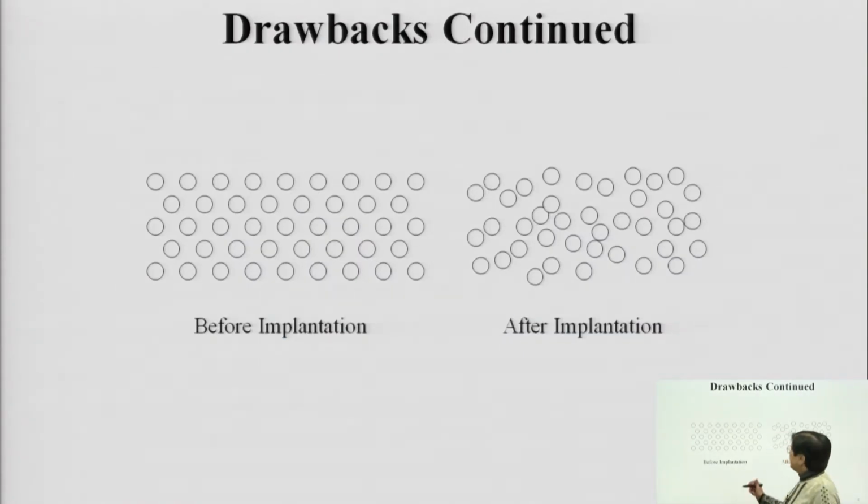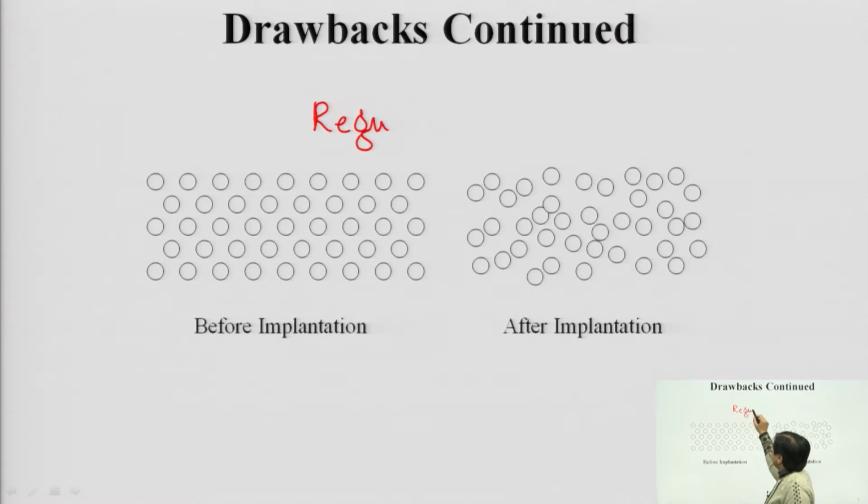Now, this is what ion implantation is. Prior to ion implantation, the atomic structure will look like this. This is the regular structure prior to ion implantation.